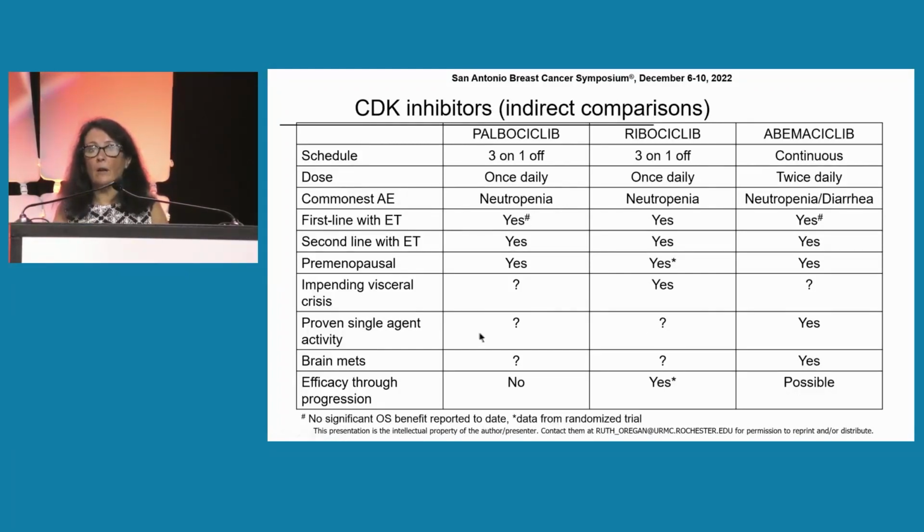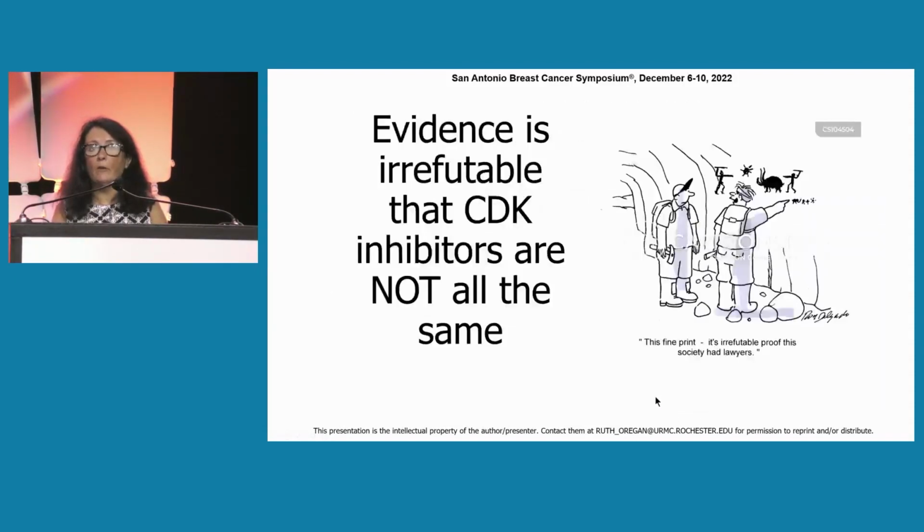Single agent activity, I put question marks here, but I think they probably have some single agent activity. But again, the phase 2 data is with abemaciclib. Brain mets, again, they may all get into the CNS, but the phase 2 data is with abemaciclib. And then efficacy through progression, I put yes for ribociclib. We don't know about abemaciclib. I put no for palbociclib, but I do think that's a little unfair because the trials are so different, and they really stayed on palbociclib on the PACE trial, whereas they switched on the MAINTAIN study. So overall, hopefully, I've shown you that the evidence is completely irrefutable that CDK inhibitors are not all the same. So thank you for your attention.